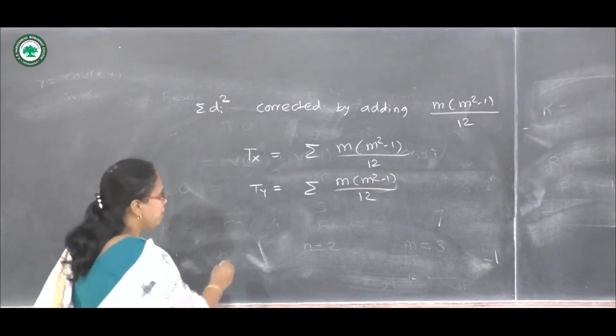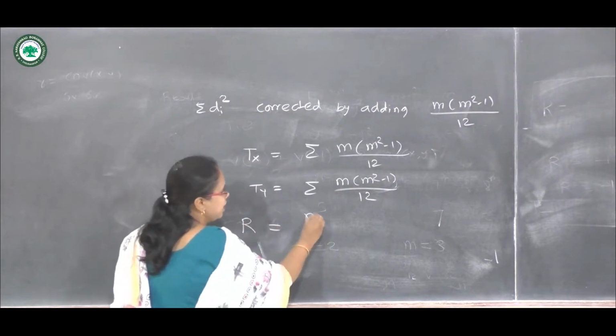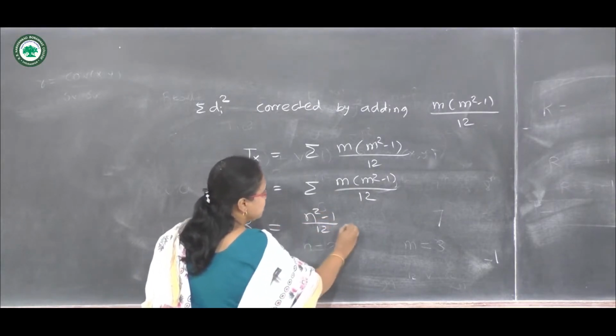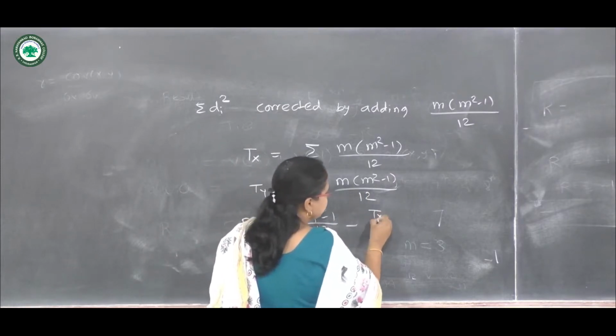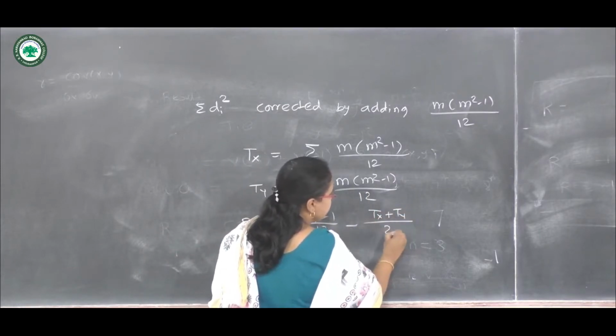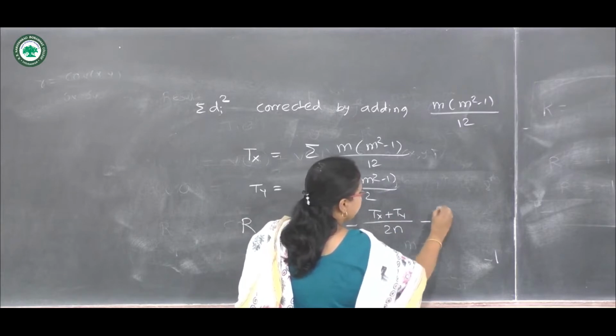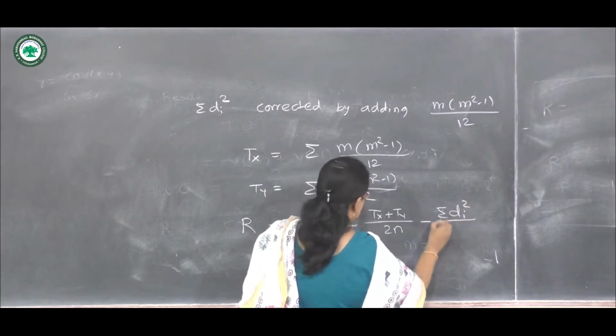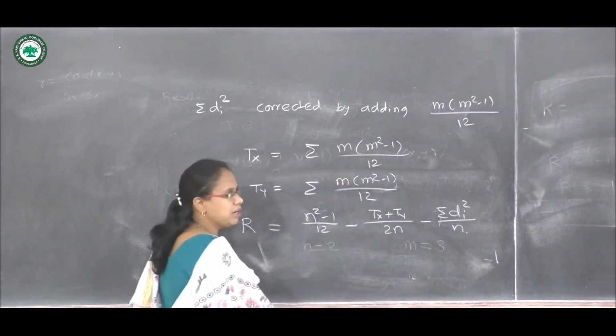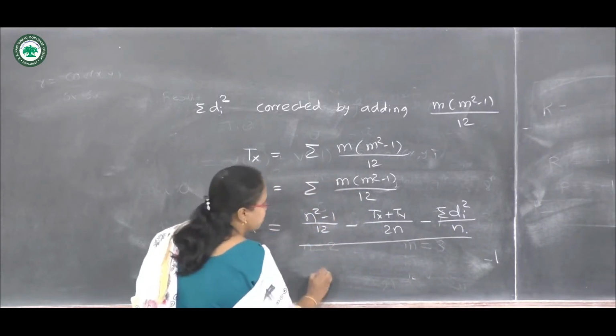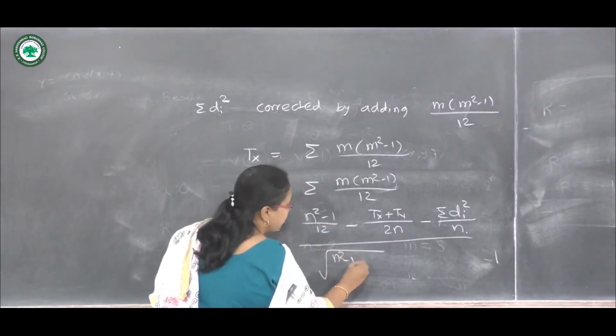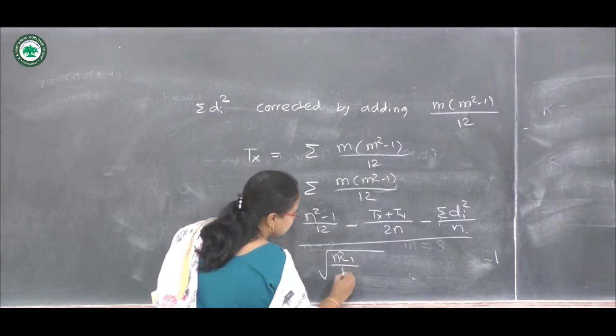Then the formula for r is corrected, which is like this. So this is the corrected formula for Spearman's rank correlation coefficient whenever there are ties.